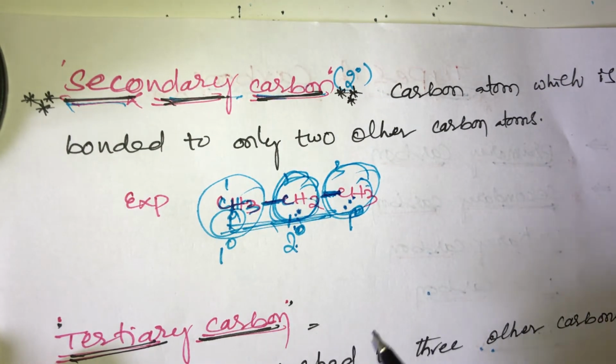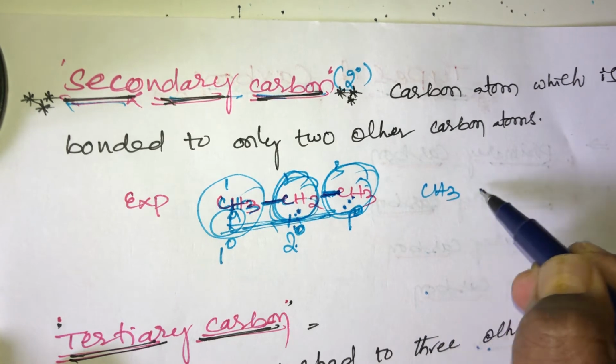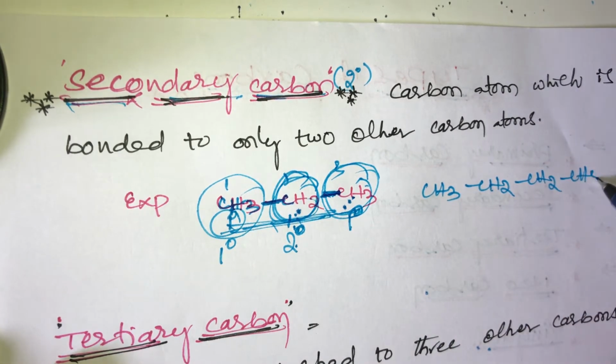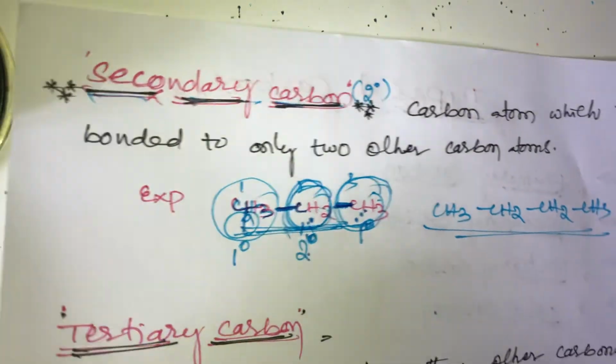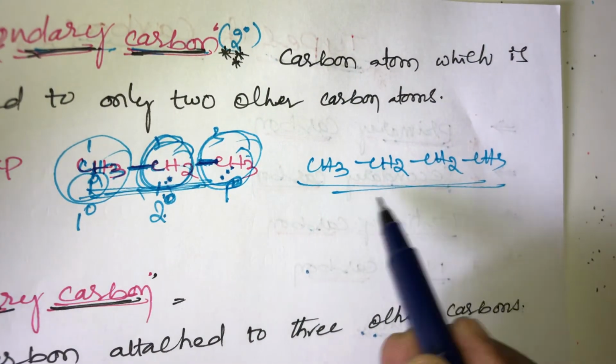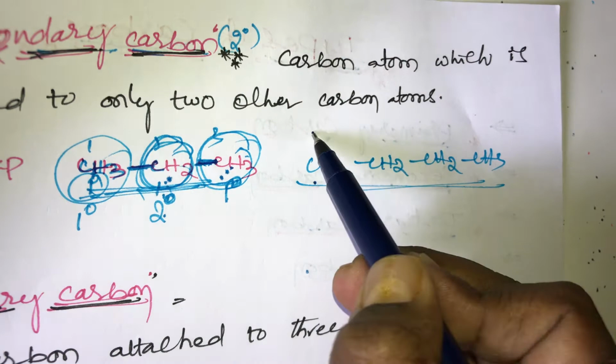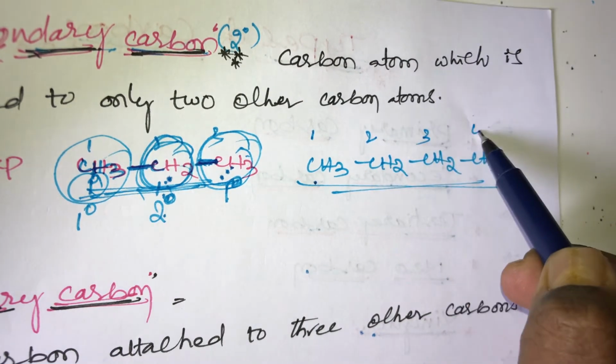This is very most important. And one more example, now take CH3, CH2, then CH2 and CH3. Now take the butane. In the butane molecule, how many secondary carbons are there? This is the first carbon, second carbon, third carbon and fourth carbon.